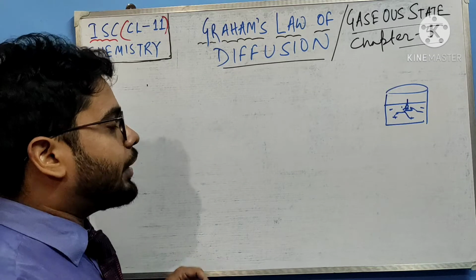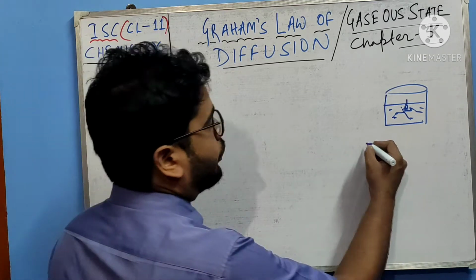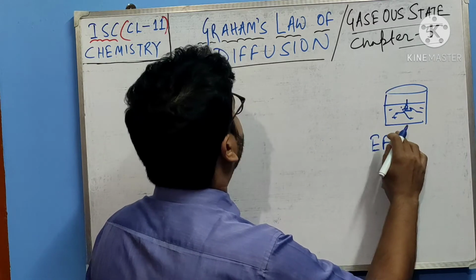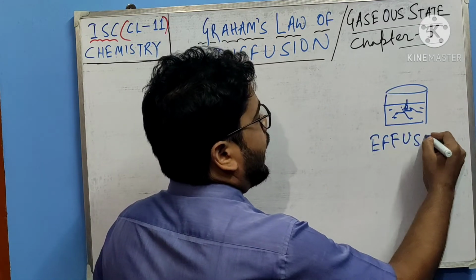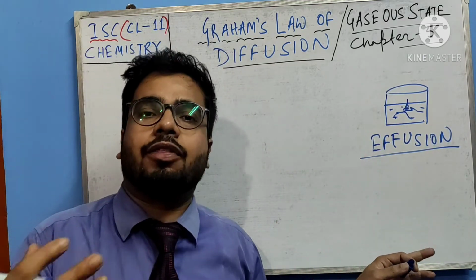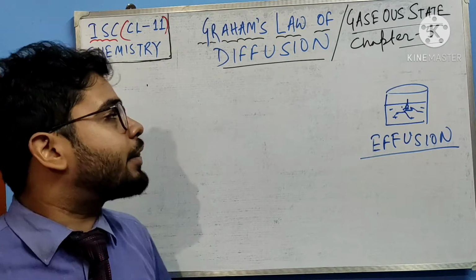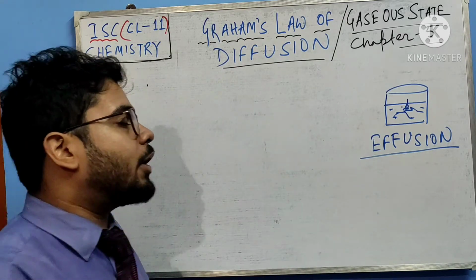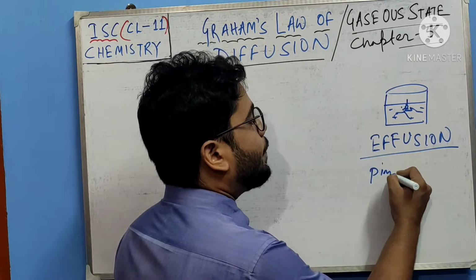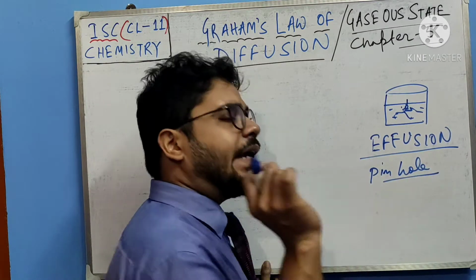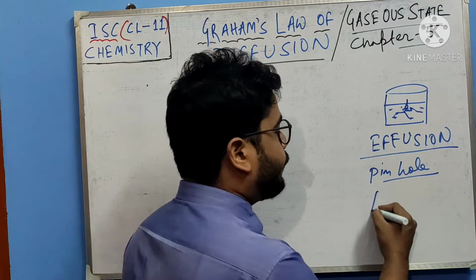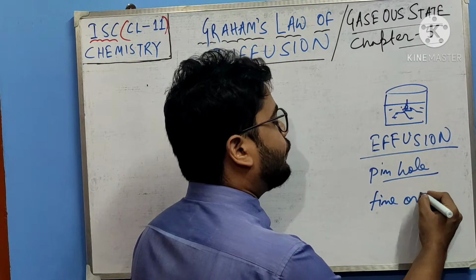Here another term we need to discuss, that is effusion. Instead of di we will write just e. Effusion. The process of effusion is exactly the same as diffusion, but remember, when we are talking about effusion, the diffusion happens through a pinhole or a very tiny, small hole. Fine orifice we can say, if you want to know a better word.